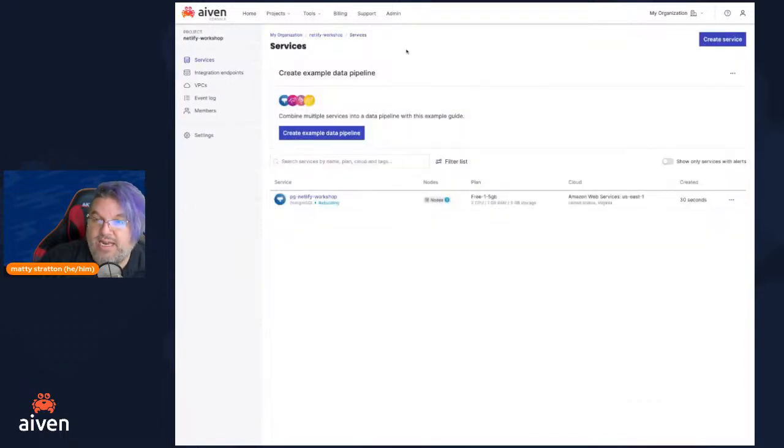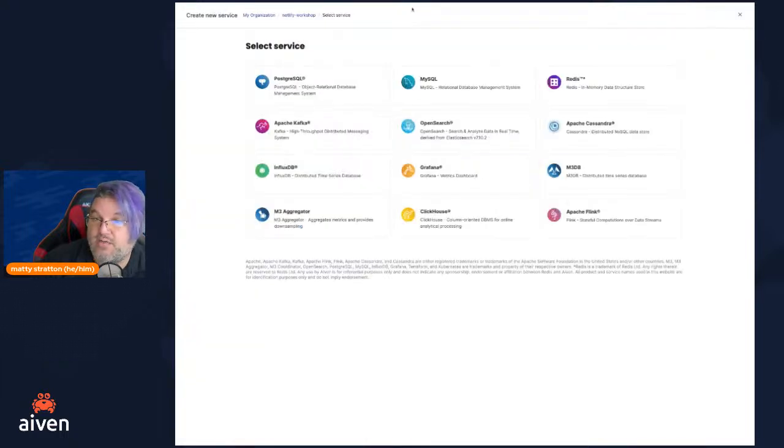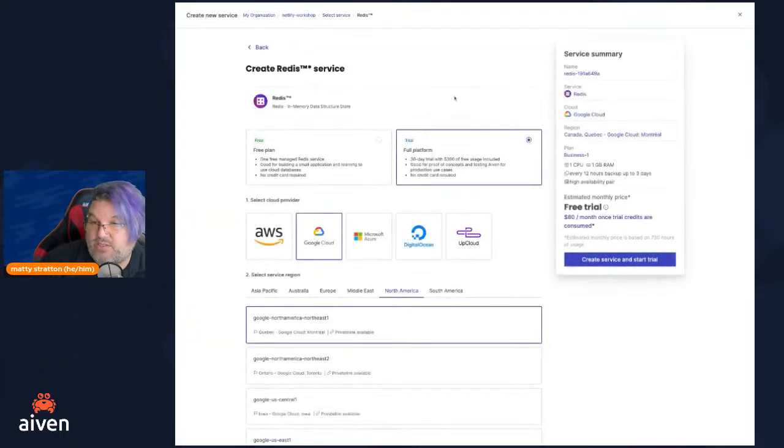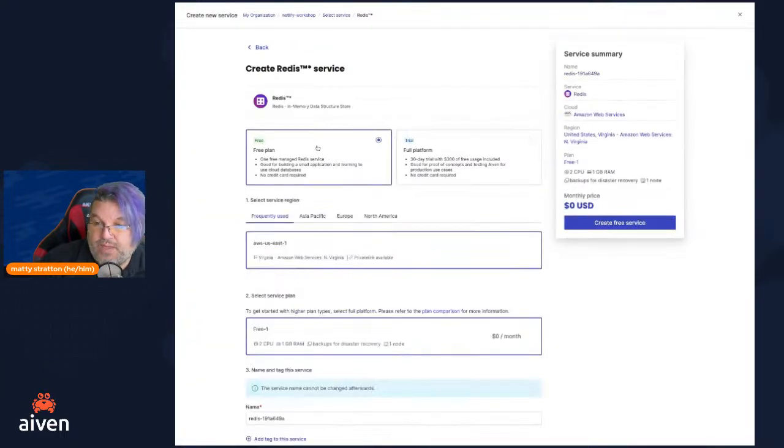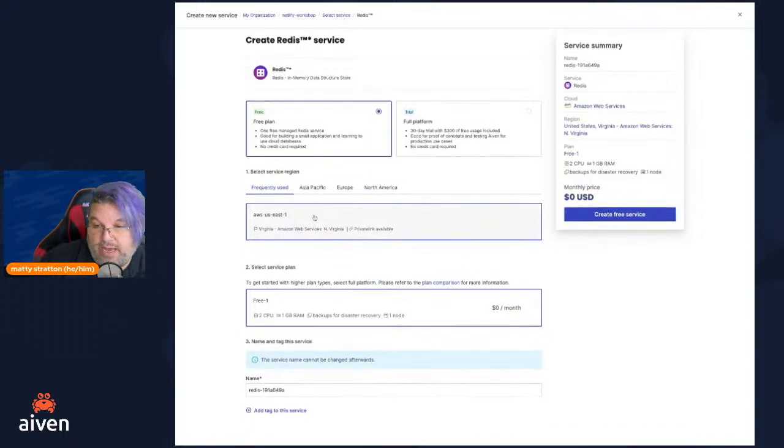So if I click on that in the breadcrumb, we can see in this project, because projects can contain multiple data services, because, hey, we're going to have multiple data services, that the Postgres is spinning up, but we want to go ahead and get our Redis going as well. So the next thing you're going to do is click Create Service, and we're going to create a Redis service. And similarly, it's going to be on the free plan. We're going to put it in US East 1 because that's where everything else was. And we'll call this also Redis Netlify Workshop.